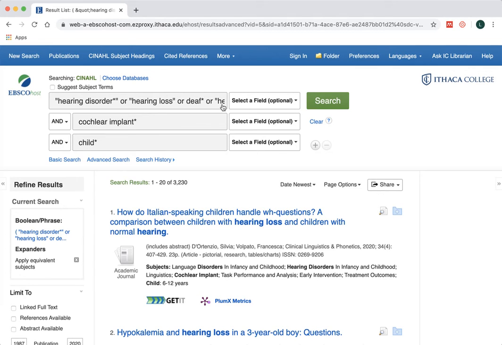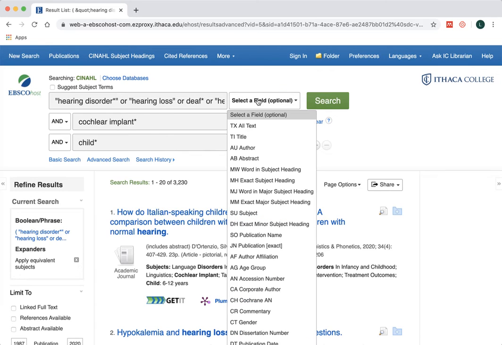So to the right of our keywords, there is a drop-down box here, select a field. We've looked at this in other databases. And so, yes, there's the abstract and the title, but what there's also instead in CINAHL is what is called the CINAHL headings, similar to the MeSH headings. And so we've got a few different variations. It is, to be honest, a little weird and confusing in the way that it's set up. But basically what it's saying here is if you want your term to be a major concept or just a regular concept, not a major concept.